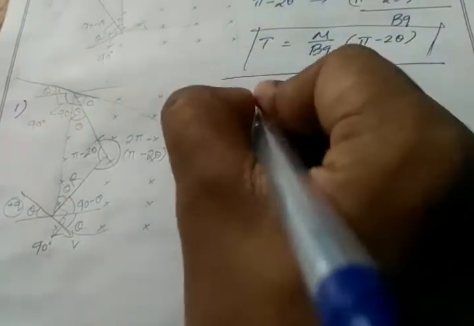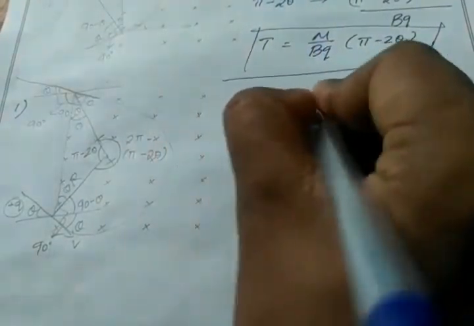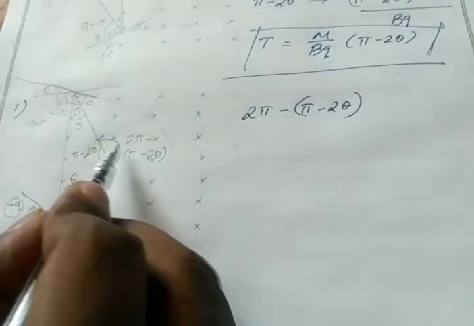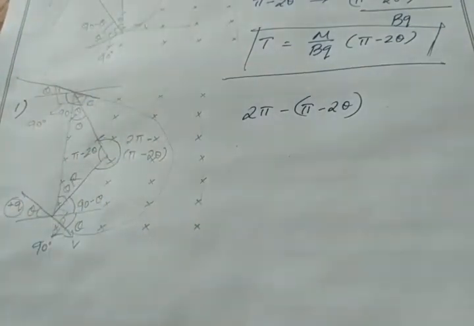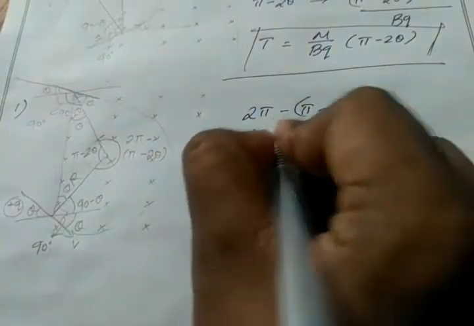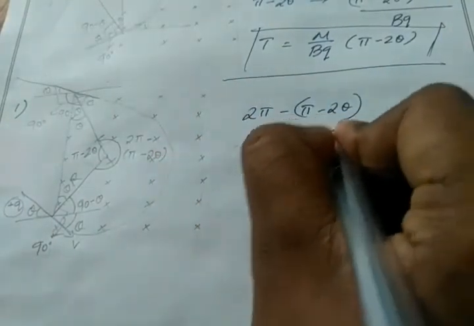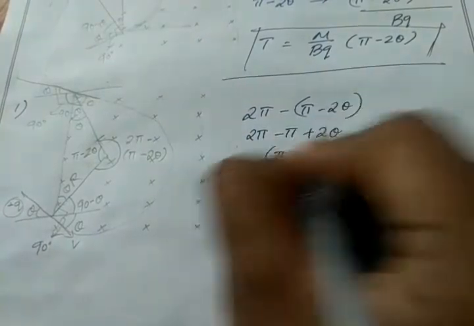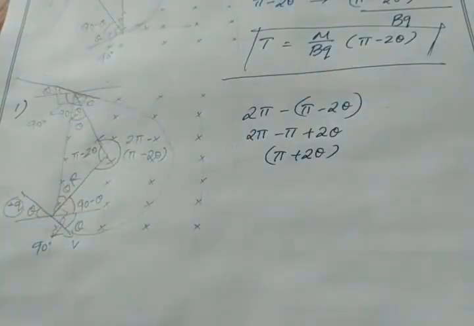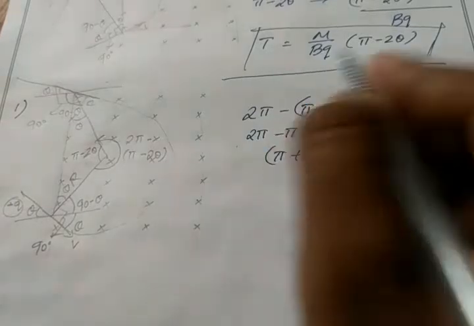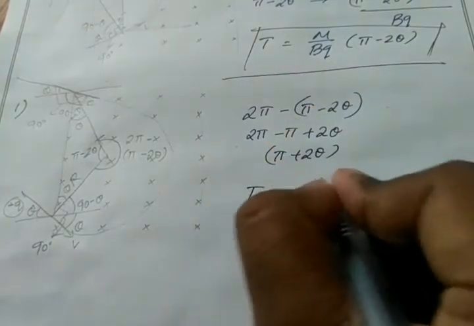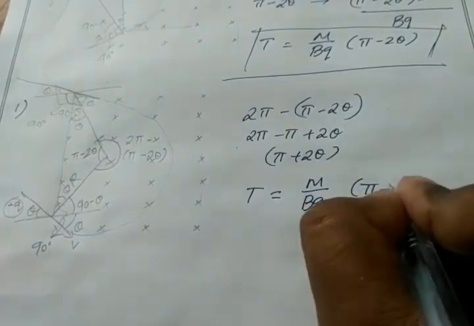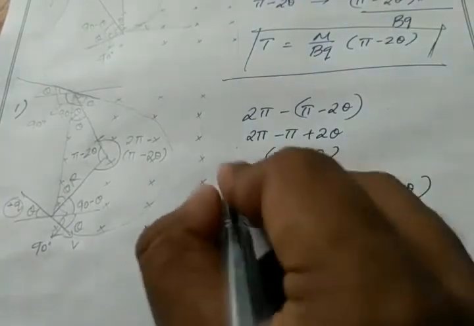If I neglect pi minus 2 theta, then I get the rest of the angle. So 2 pi minus pi plus 2 theta, so I have pi plus 2 theta. Okay, so my time equation will become T equals m by bq times (pi plus 2 theta).